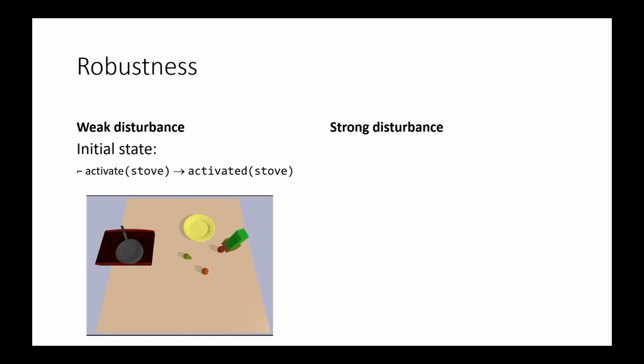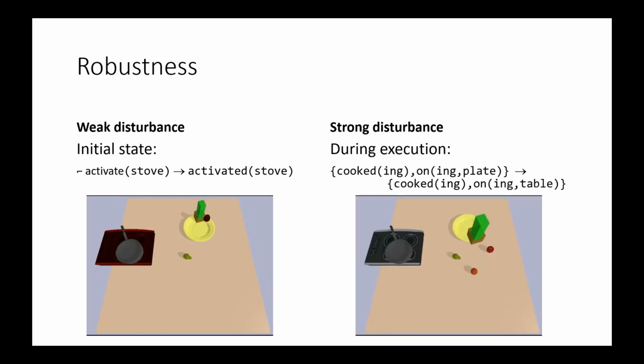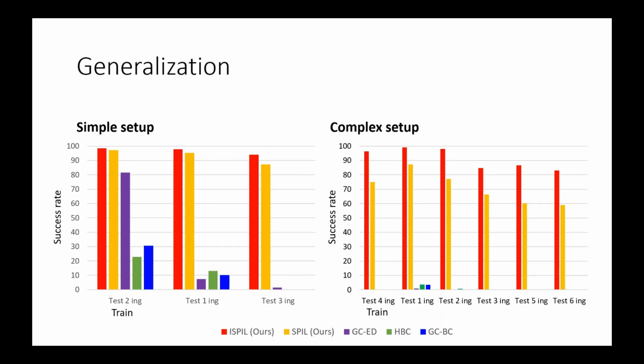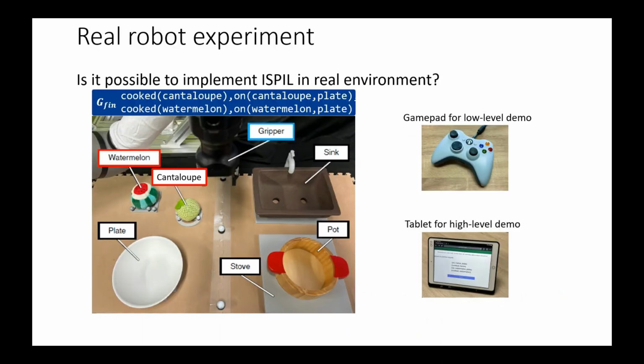We verified the robustness of ISPIL under weak disturbance, which changed the initial state to one that was already presented during training, and strong disturbance, which changed the position of the cooked ingredient in the middle of the episode. To test the generalization capabilities, we tested the methods on final goals different from the ones used for training the policies. These graphs show that only our method is capable of accomplishing final goals that were not explicitly demonstrated.